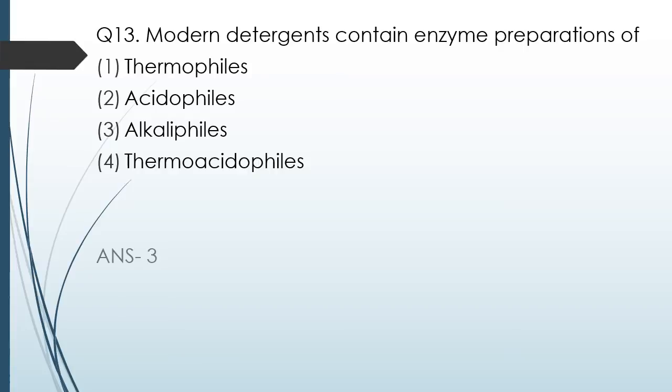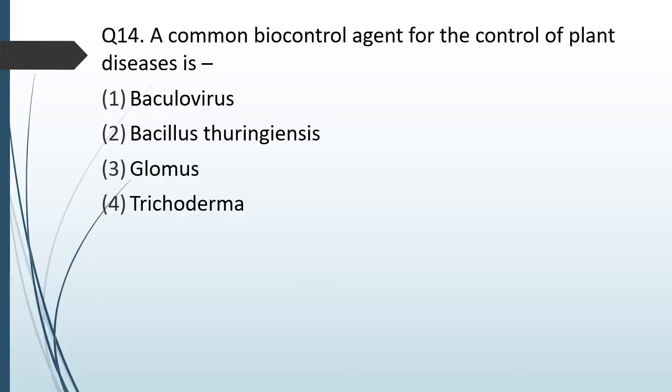Correct answer is option 3, alkaliphiles. Question number 14. A common biocontrol agent for control of plant diseases is baculovirus, Bacillus thuringiensis, glomus, trichoderma. Correct answer is option 4, that is trichoderma.